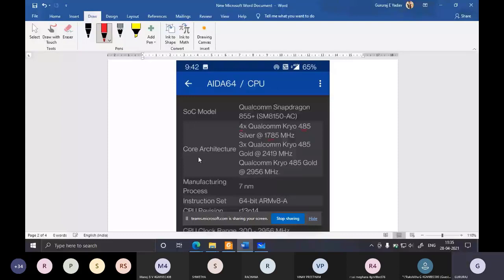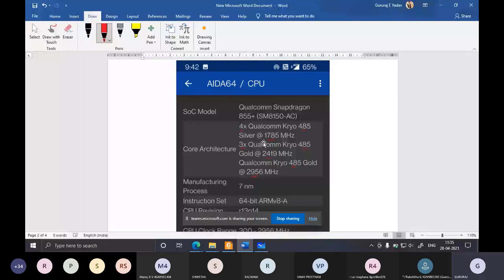Three other cores are clocked at 2419 megahertz, of the same 485, and one core is again 485, clocked at 2956 megahertz. So totally 8 cores are available. Usually it is octa-core nowadays. Four to five years back, in early devices, it was dual core, then came quad core, and nowadays it is almost octa-core only.